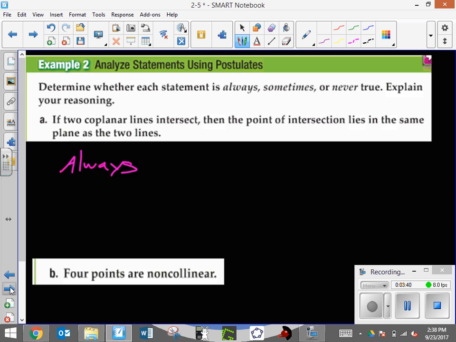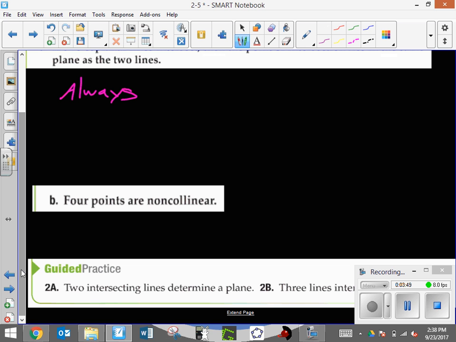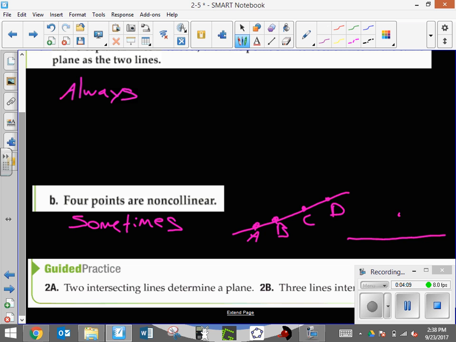Letter B, 4 points are non-collinear, meaning that 4 points are not on the same line. Well, you could actually give me an actual example of that where 4 points do lie in the same line. But they don't always have to be, so this would be sometimes. If it's easiest to explain using a picture, you certainly may. Here's an example of where they do lie in the same line, and here's a picture where they don't all lie in the same line. A, B, C, D. Therefore, it's sometimes. Not always going to be true, but it's not never.